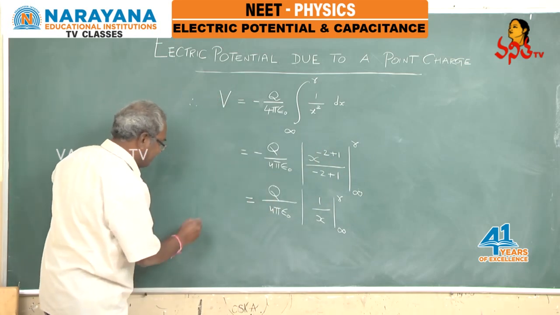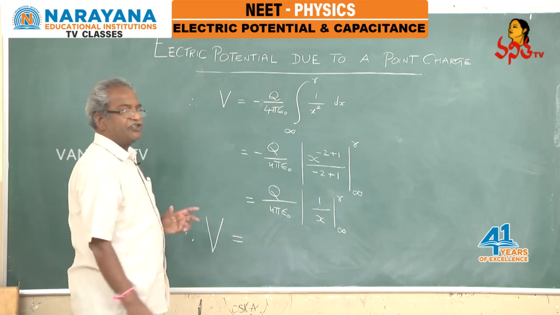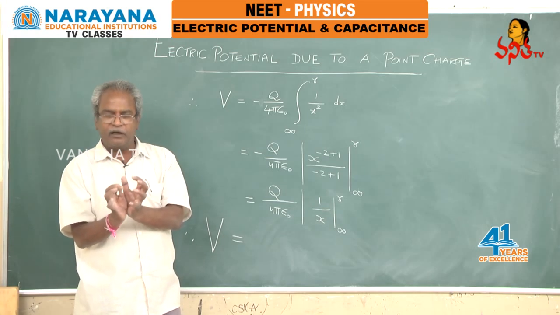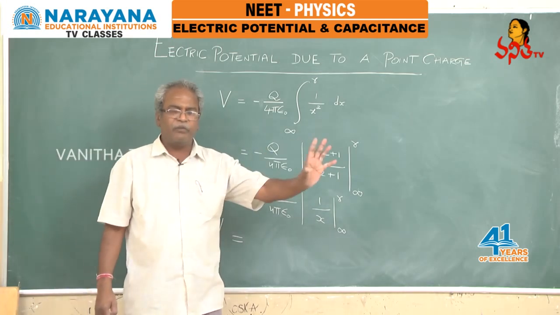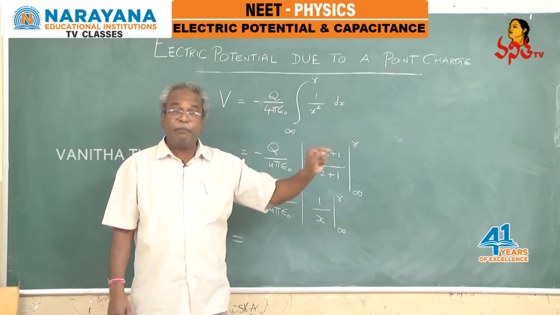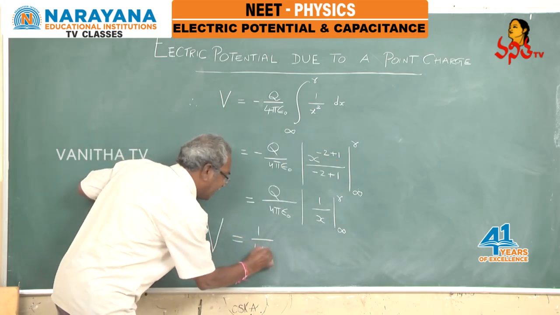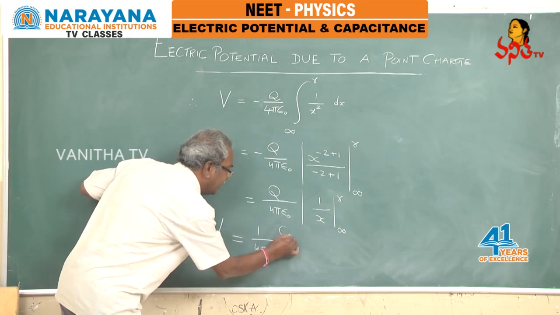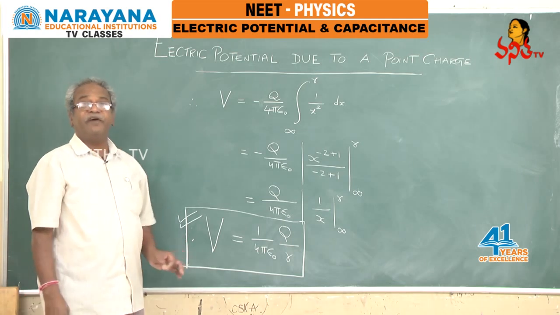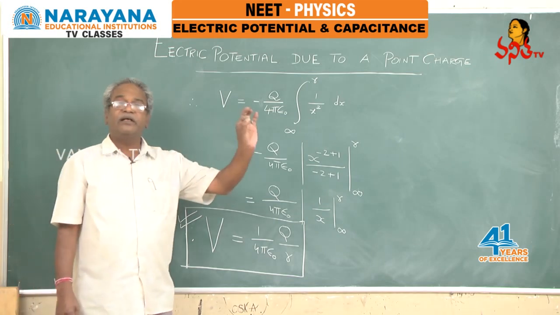Therefore, the final expression for electric potential: if a point charge capital Q is present here, and there is a point at a distance small r from the center of the charge to the required point, at that particular point the electric potential is 1 by 4 pi epsilon naught q by r. So, this is the expression for electric potential because of a point charge capital Q at a distance of small r from the center of the charge.